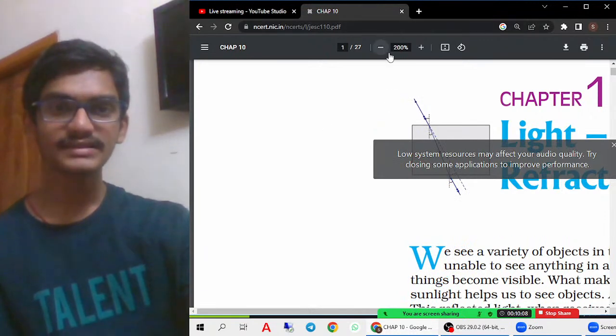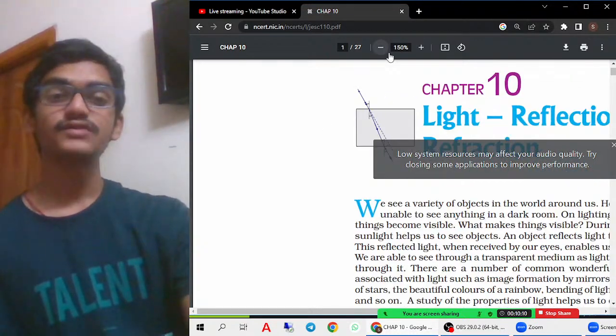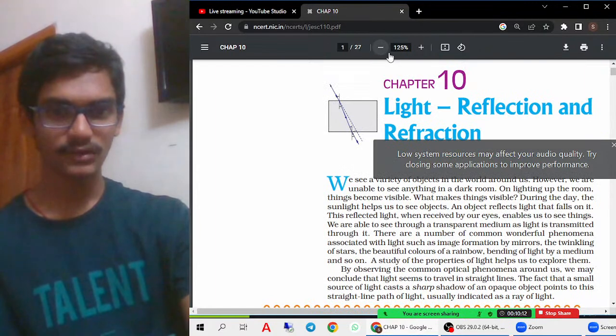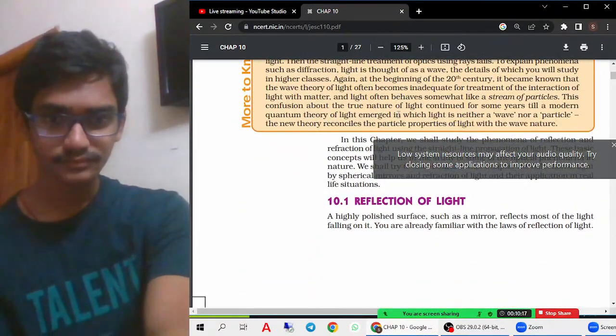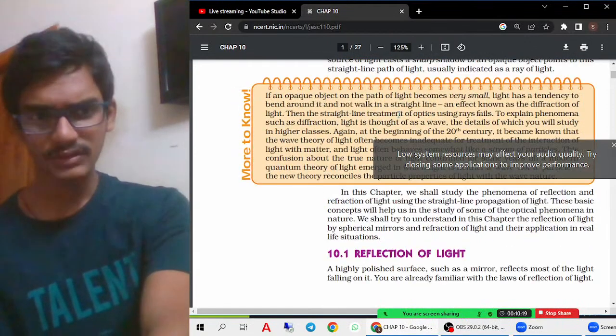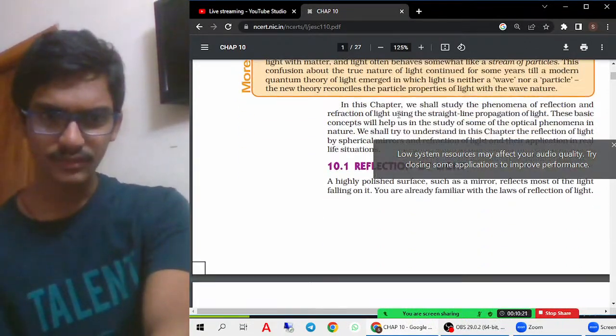I think now you have an understanding, right? What is reflection? What are the laws of reflection? Now let us go in detail and understand the different concepts. And this table is not that important. It is not required to remember it.